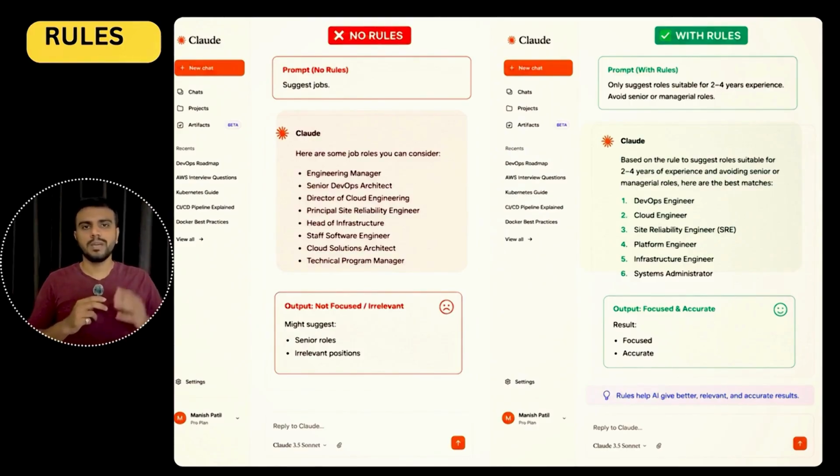But let's say, if you write appropriate details or rules in your prompt, for example, only suggest job opportunities which are suitable for 2 to 4 years of experience, and avoid senior or managerial level roles. So this will make sure that your output becomes more focused and more accurate. So remember one thing, guys, rules are what help you to control your output quality.